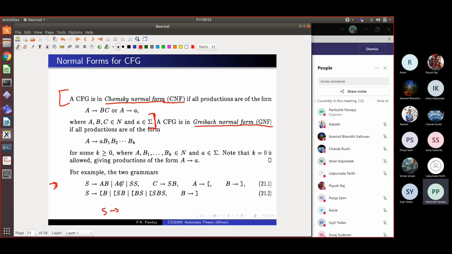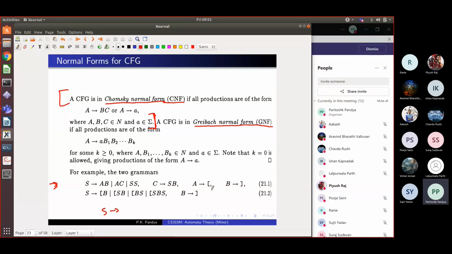You will start with S and then keep rewriting using one of these rules. You will get some capital A, some string over A, B, C. Finally, all those A's you can convert to left brackets and B's too, but how will you ever get an epsilon? These are all length increasing rules. They increase the length of the sentential form, and these other rules preserve the length. To get epsilon from S, you will have to somehow erase something. There are no erasing rules, no rules which will shorten a string. So there's no way you can get epsilon in this grammar.